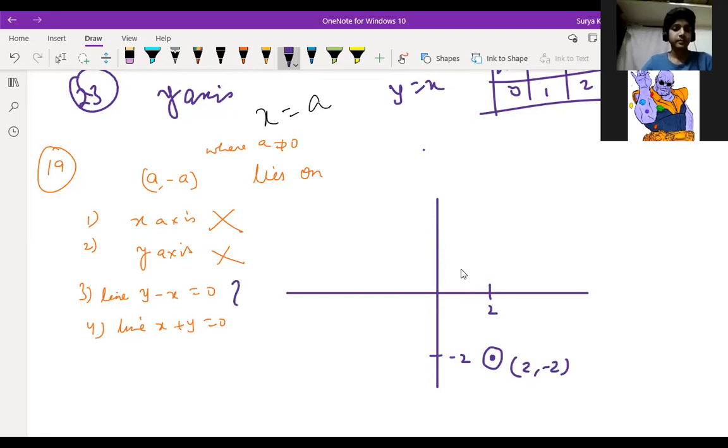Which equation is correct? You can just put the values and get the answer. If you check, x is 2, y is minus 2, you'll get 0. And here if you put, what will you get? Minus 2, minus 2, this will become minus 4, this is wrong. Understood or not? Yes, sir. It's a very easy question.